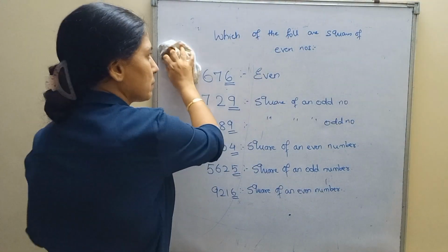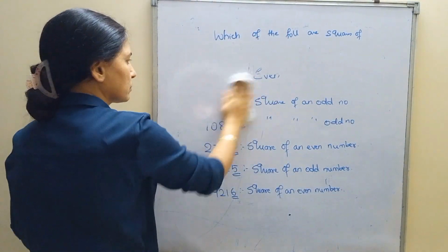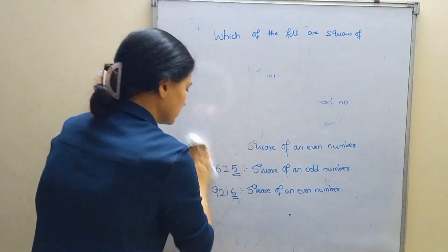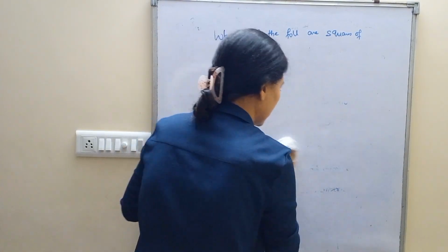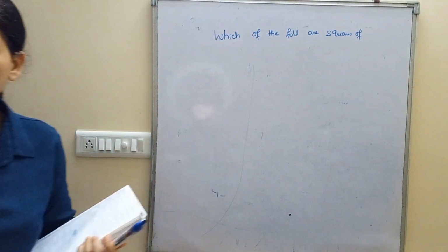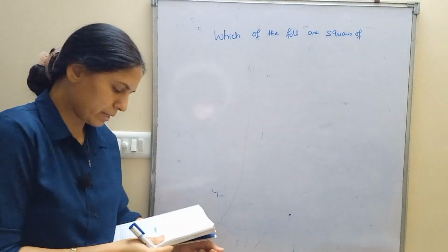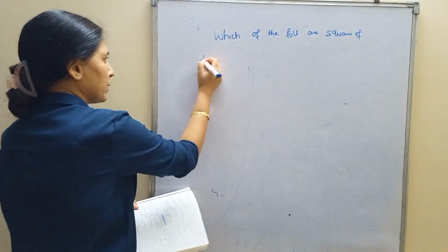Similarly, which of the following numbers is the square of an odd number? Simply by looking at the number you will be able to know whether it is the square of an odd number or an even number. Students, the square of an odd number is odd, and the square of an even number is even.